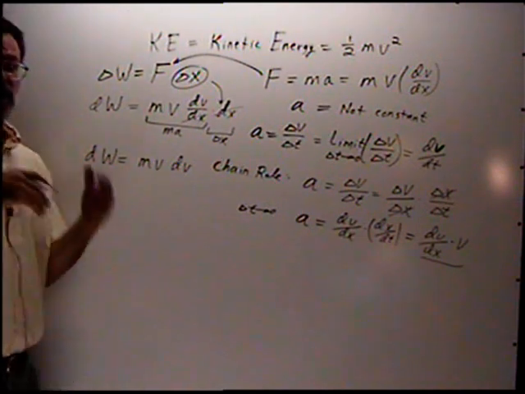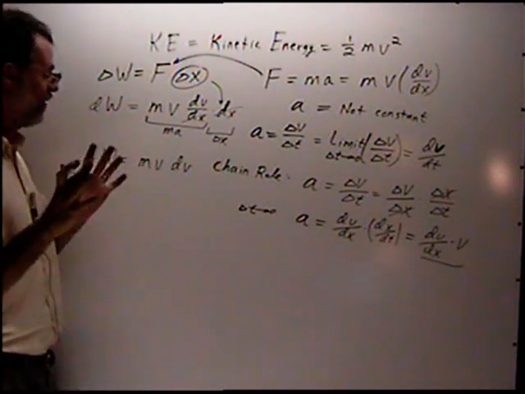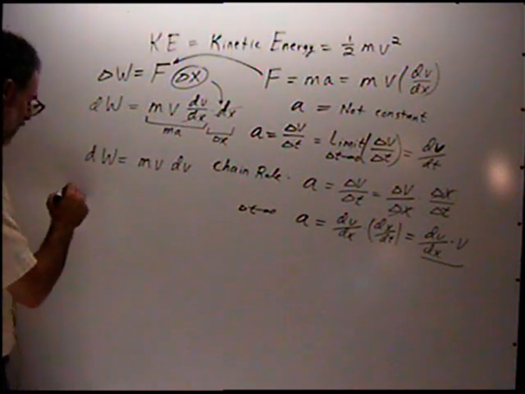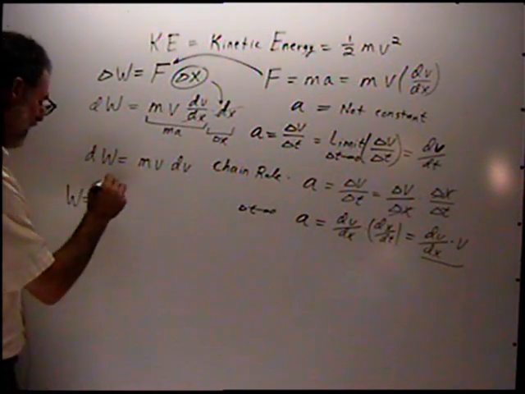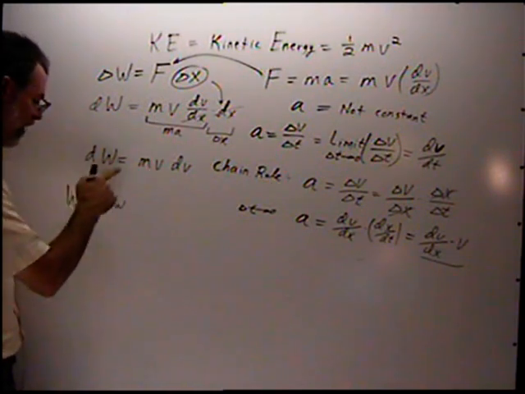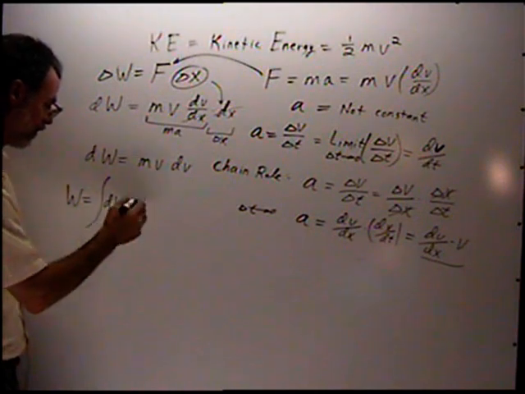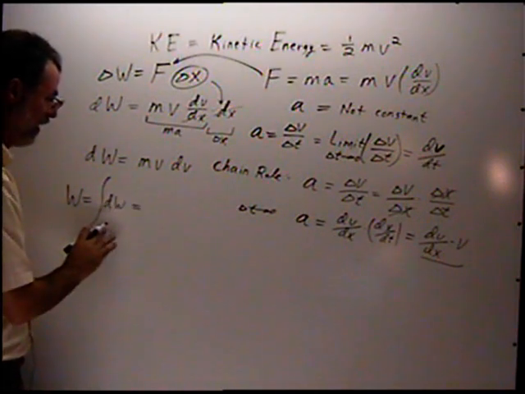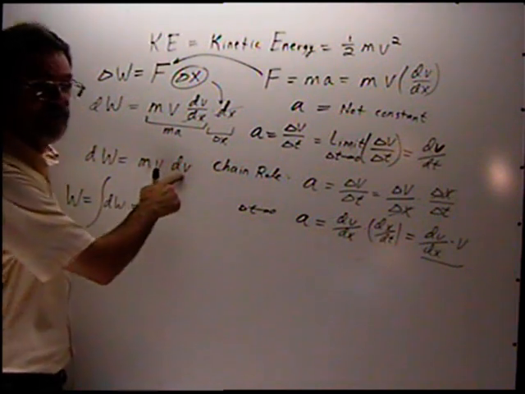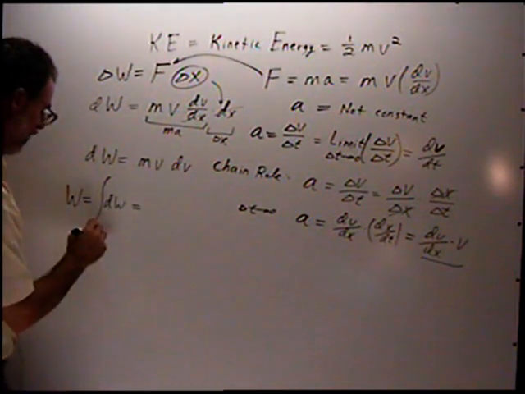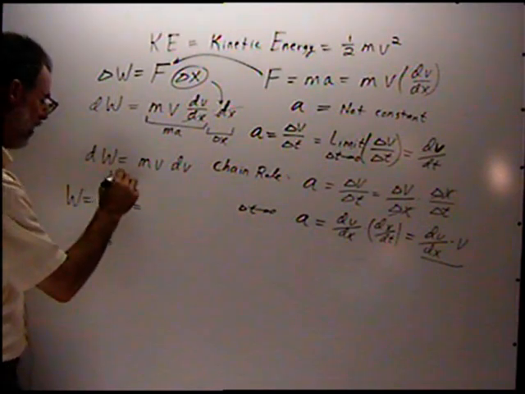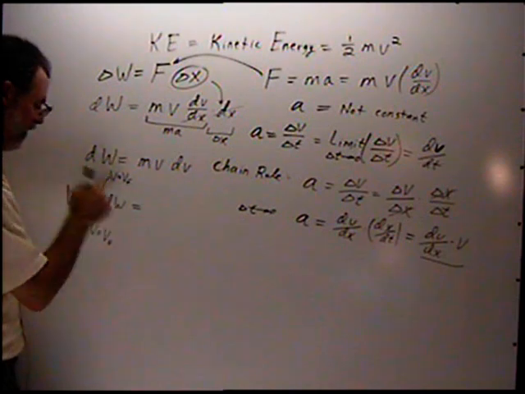At this point, even if you don't follow this from a calculus point of view, you can still follow that the total work done is found by integrating all the little dW's, which is the same thing as a summation. I sum over all the little dW's. In this case, I'm integrating with respect to v, dv, so I go from an initial velocity to a final velocity.